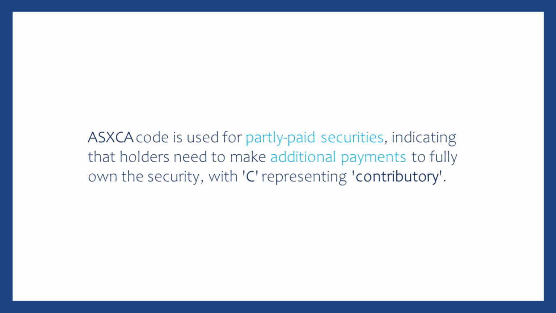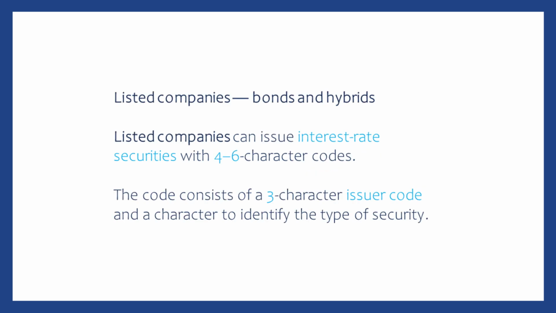ASXCA is the code used for partly paid securities, indicating that the holder is required to make an additional payment to fully own the security. The C in the code stands for contributory, highlighting the partly paid nature of the security.